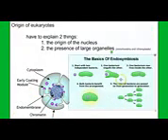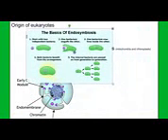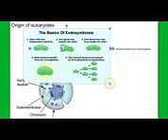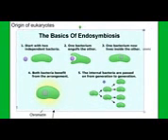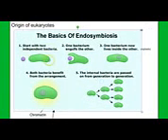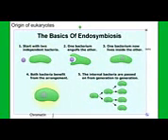So let's talk about endosymbiosis. It is the suggestion that the organelles were at one point their own independent cell. So we have two bacteria. The larger bacteria engulfs the smaller bacteria, but instead of digesting it, the smaller bacteria lives inside the bigger bacteria in a mutualistically beneficial relationship. Over many generations of this relationship passed along, the smaller cell started to lose some of its cellular components and evolved into an organelle.